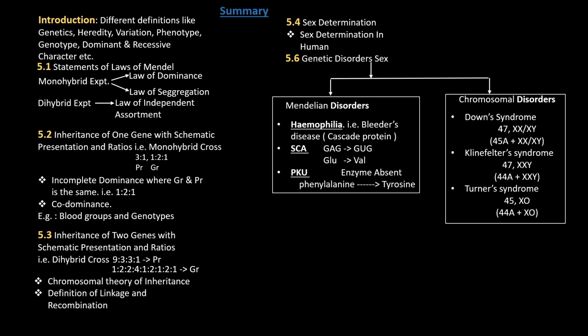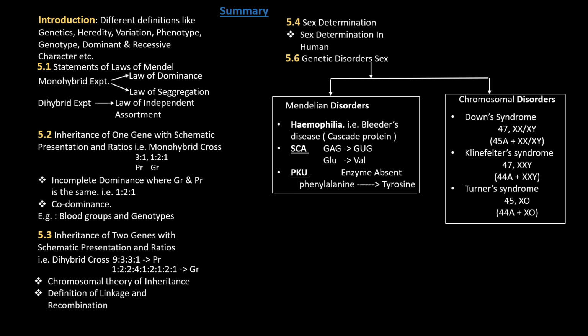And under the chromosomal disorders, Down syndrome, Klinefelter syndrome and Turner syndrome, the chromosomal complements are important. It is also called a karyotype. Down syndrome, 44A plus XX or XY, both male and female may be affected, and there is an extra chromosome on the 21st chromosome.